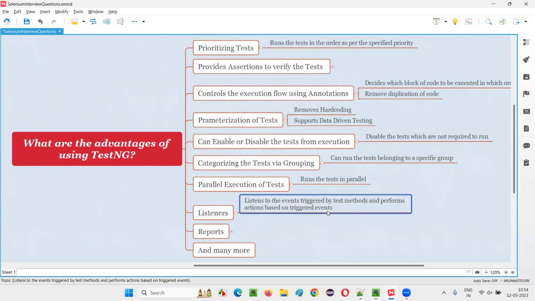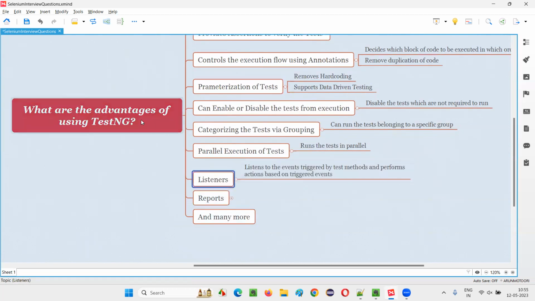According to the triggered events, we can perform different activities. For example, if an event is coming from a test method and the listener is listening to that event, and that event is nothing but the failure of the test. The test got failed is the event. The listener has listened to that particular event, and we can write some code inside this listener method saying, if the test has failed, we have to take a screenshot. Only when the test fails do we take the screenshot. That is only one example I provided, and that is possible with the help of TestNG.